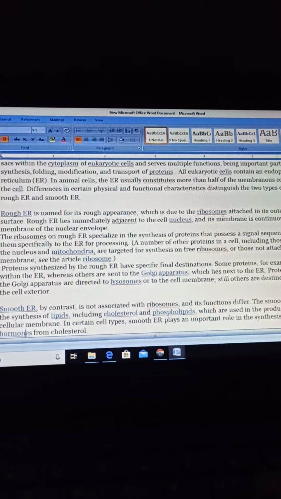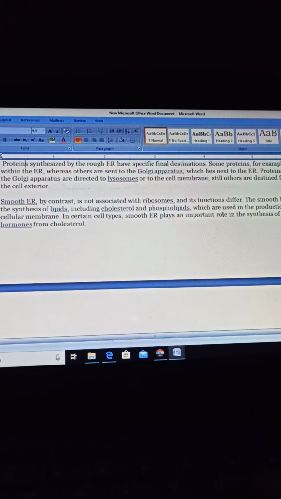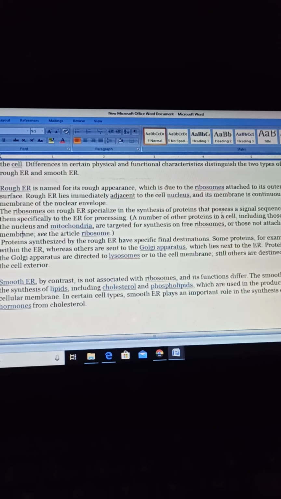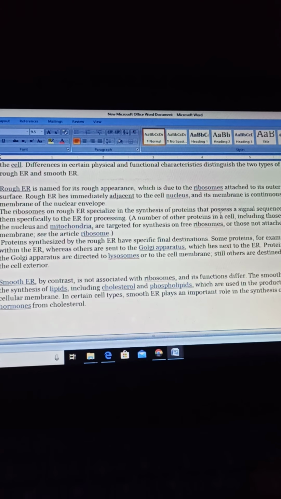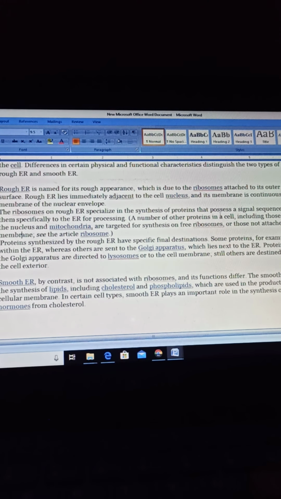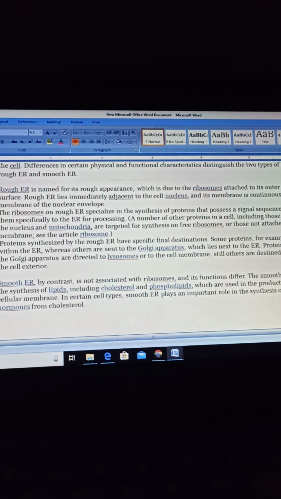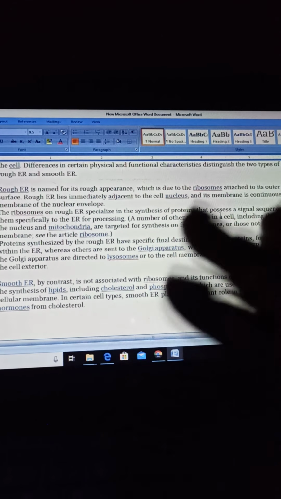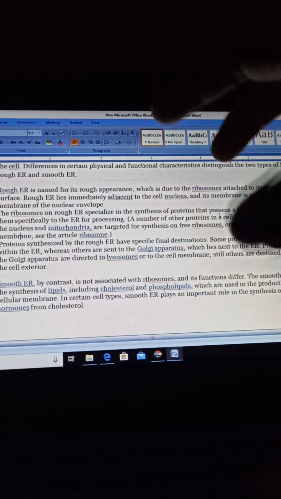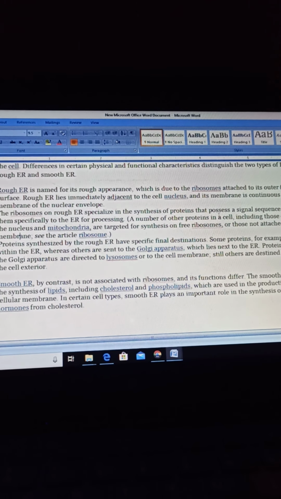The ribosomes on rough endoplasmic reticulum have the important function of synthesis of proteins. So the very important function of ribosomes which are present on rough ER is to synthesize proteins, right? Then this protein is sent to the Golgi apparatus. See children, what happens, sometimes rough endoplasmic reticulum stores the synthesized protein in itself, and some protein it will send to the Golgi apparatus, then to the lysosomes.